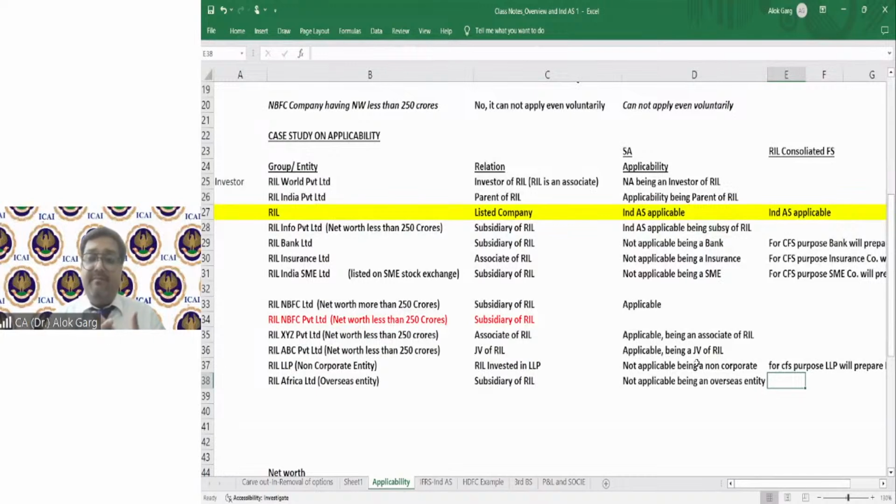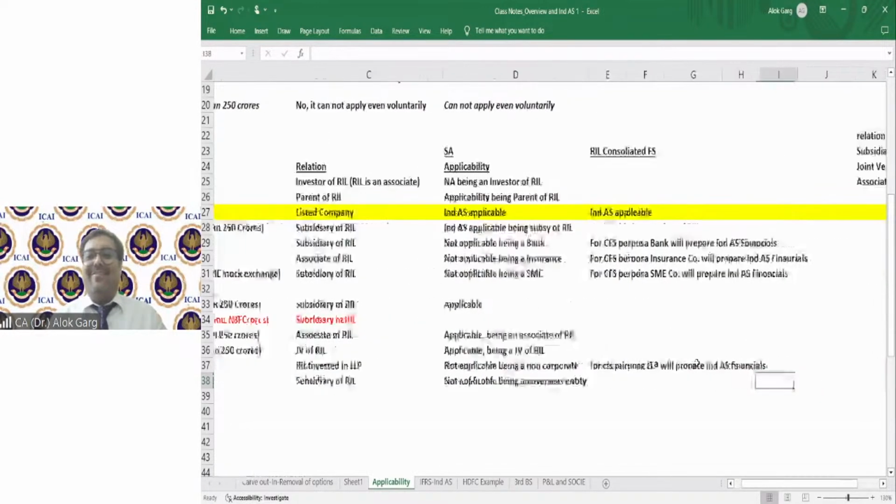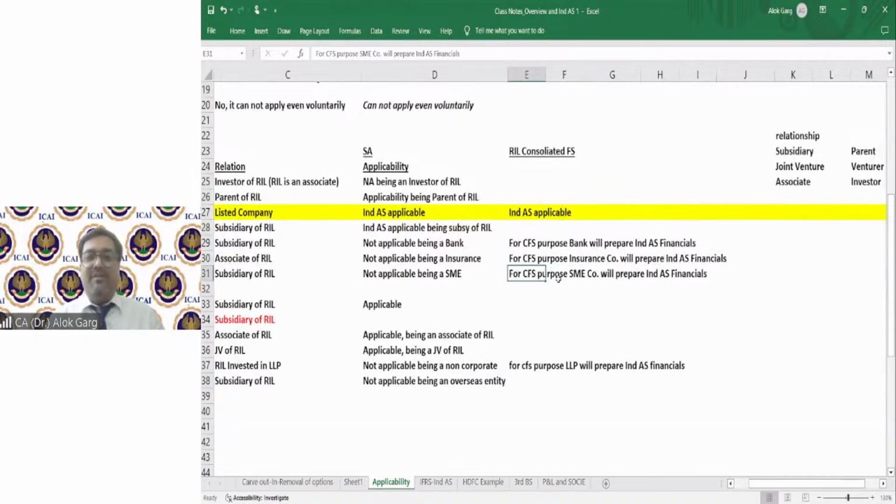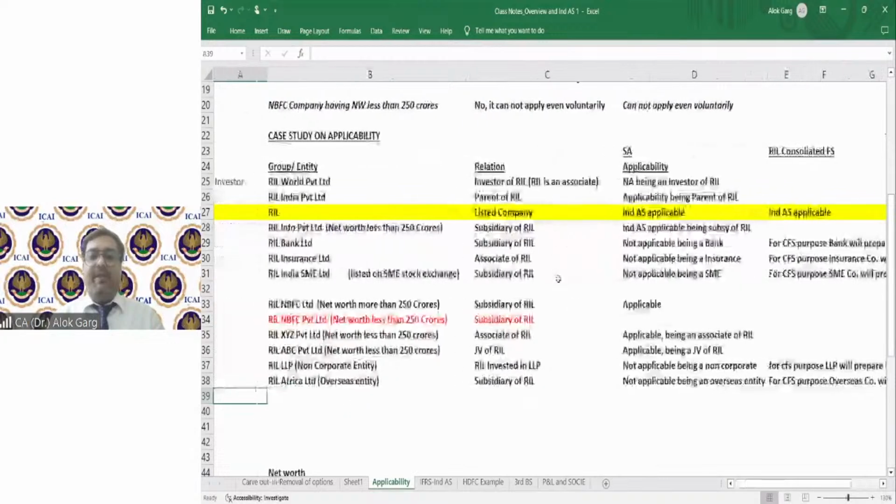But how will RIL consolidate, since it is a subsidiary? For CFS purpose, this overseas company will prepare IND AS financials.